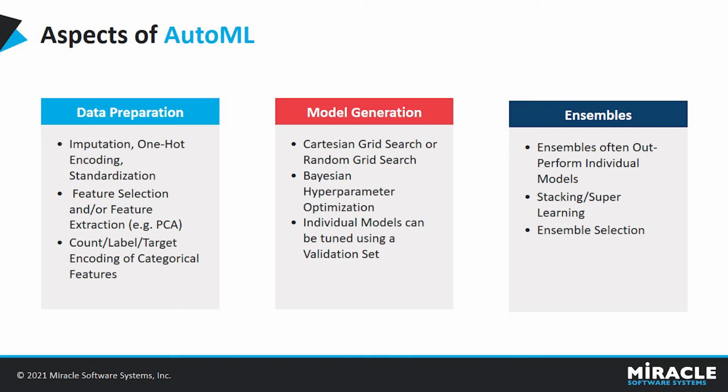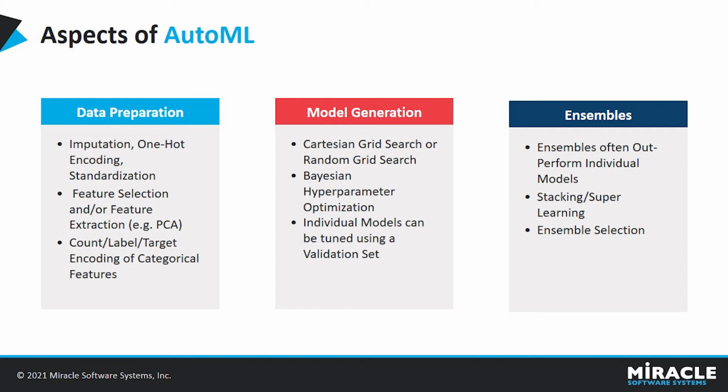Feature selection is choosing a subset of features. And feature extraction is taking a set or all features, which reduces or expands your feature sets, for example principal component analysis, a dimensionality reduction algorithm. And count, label, or target encoding of categorical features are different types of encoding of categorical features.